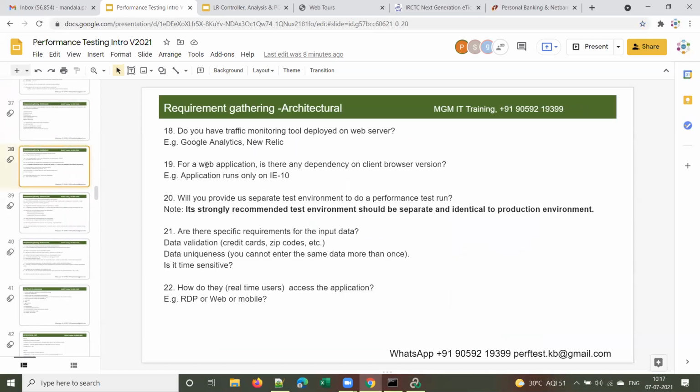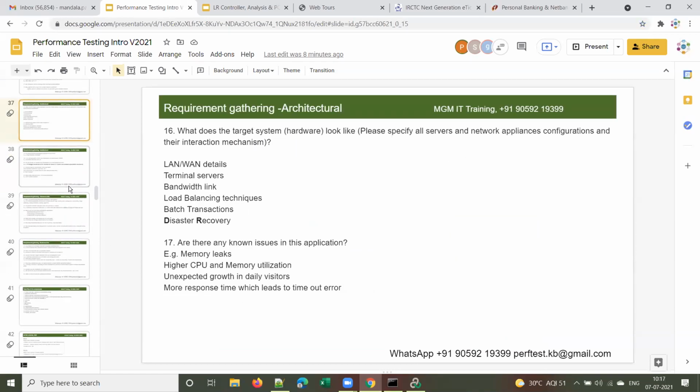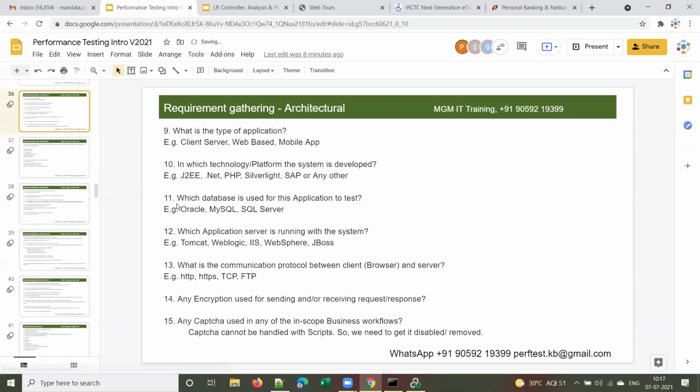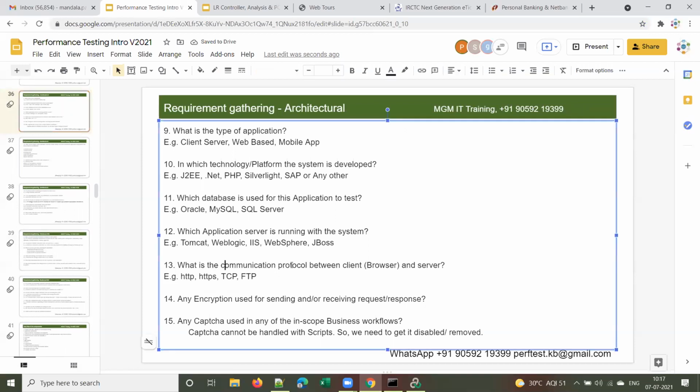But we should have an understanding of all this, like what type of application it is, what the application architecture is, what the web server, database, and database server are. And what is the communication protocol between the client and the server, whether it is HTTP or HTTPS or TCP or FTP.